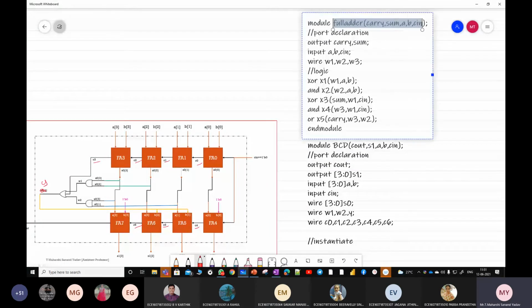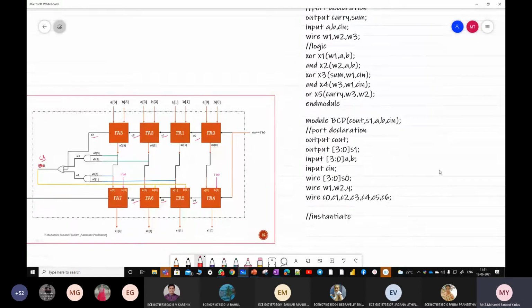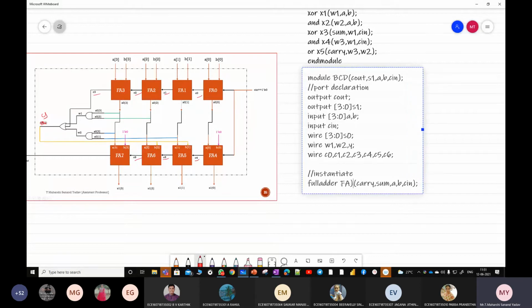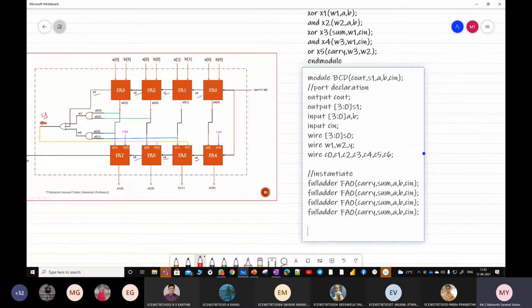This first line I'm copying. Now you come to this particular code and paste it. Here I'm pasting. But here you have to give the name for this full adder. FA0 is the name which I'm giving. How many full adders are needed? 8. Simply I'm pasting them.